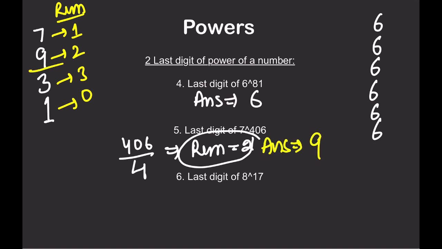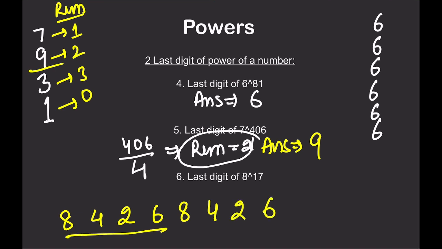9 is the answer. Last digit of 8. 8 eights are 64, right? Then 4 eights are 32. 2 eights are 16. 6 eights are 48. 8 fours are 32. 8 eights are 64. So the repeating pattern in 8 is this. So 17 we are looking for, divided by 4.